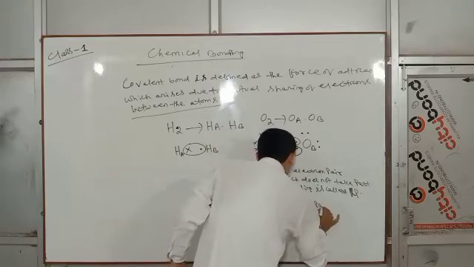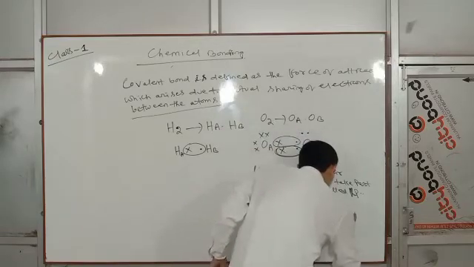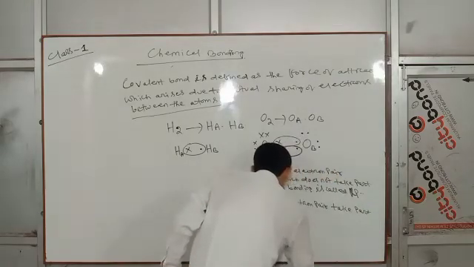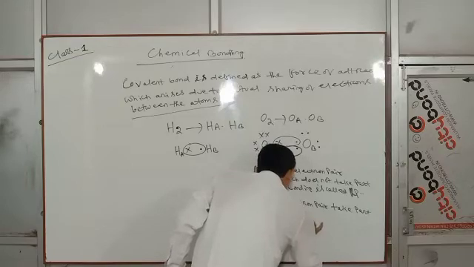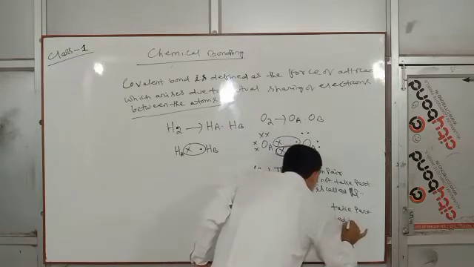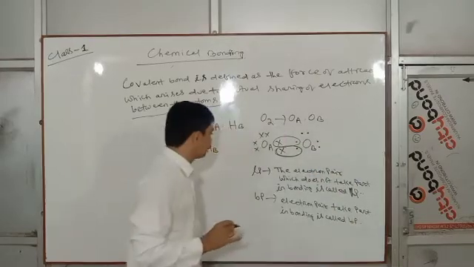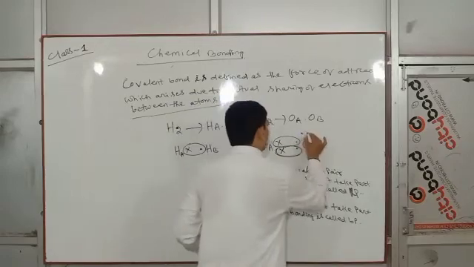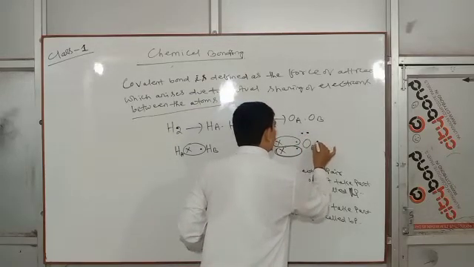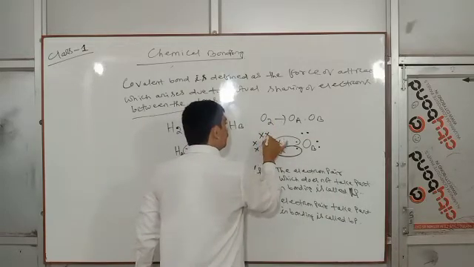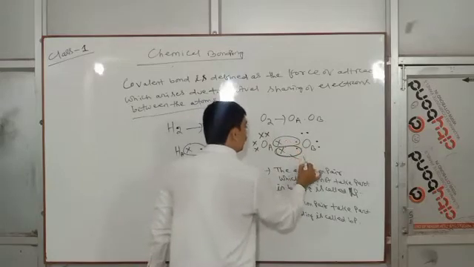Electron pair which take part in bonding is called bond pair. So this is bond pair and this is lone pair. This is lone pair. This is lone pair and this is bond pair.